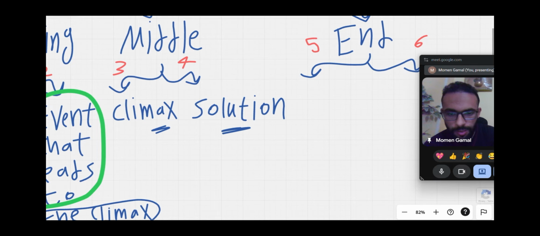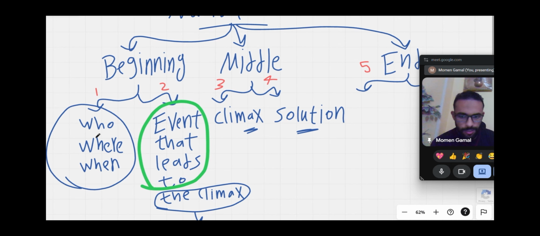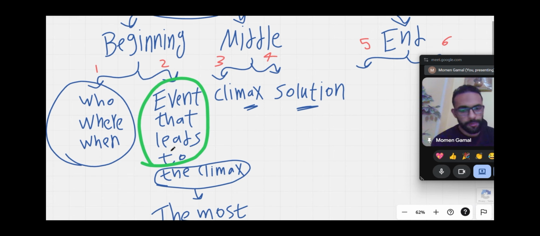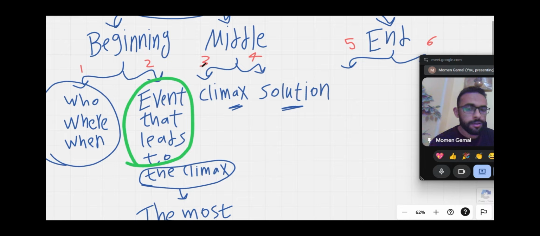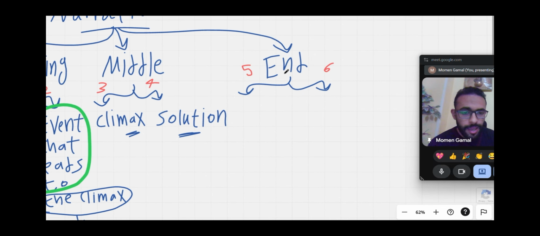All right, so let's recap quickly. In the beginning, I write the setting: who, where, when. That's the first paragraph. Second paragraph, write the event that leads to the climax. Paragraph number 3, the climax itself. Paragraph number 4, the solution, how we solve this climax. And let's go to the end.